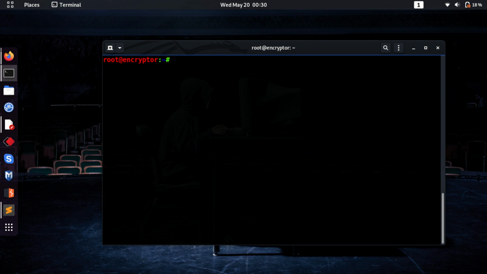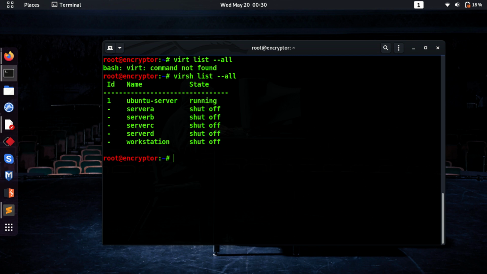So guys, there is a command, virsh list --all. So I have 1 2 3 4 5 6 virtual machines and one is currently running. So I want to make a clone of my Ubuntu server so that I can have another virtual machine in my KVM.